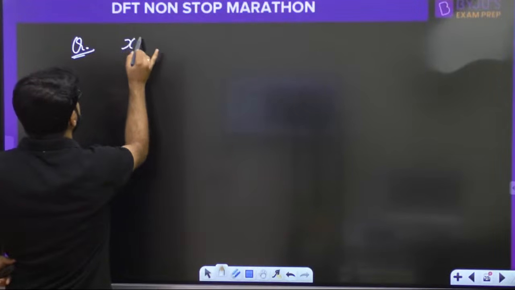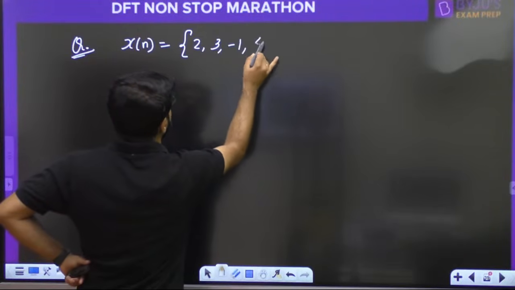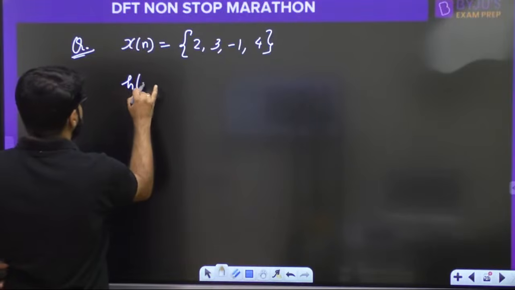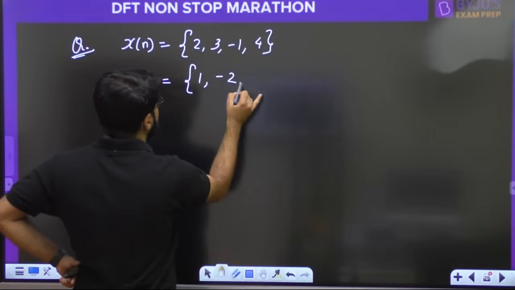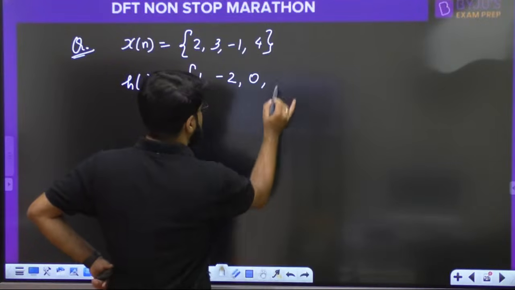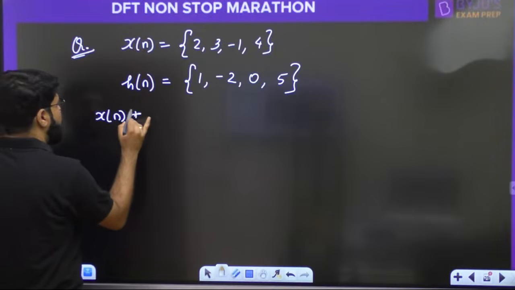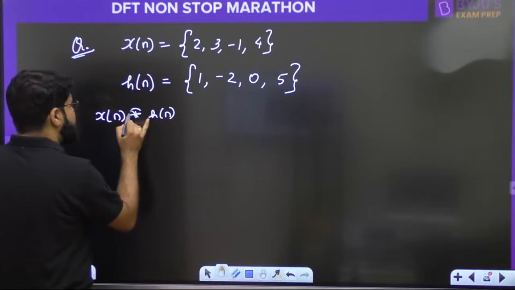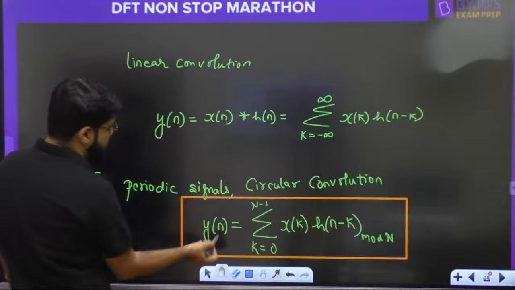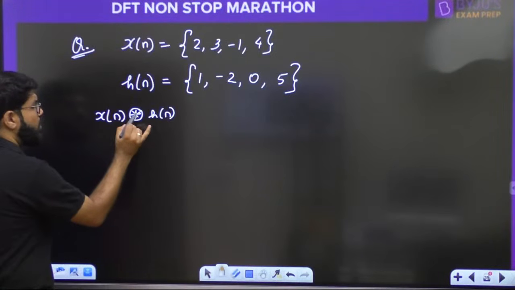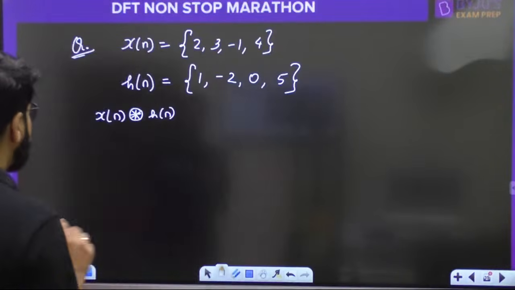Suppose x(n) is given to you as 2, 3, minus 1, 4, a 4-point signal. h(n) is given to you as 1, minus 2, 0 and 5, whatever it may be. We need to write down x(n) circular convolution with h(n). We will apply the same tabular method.